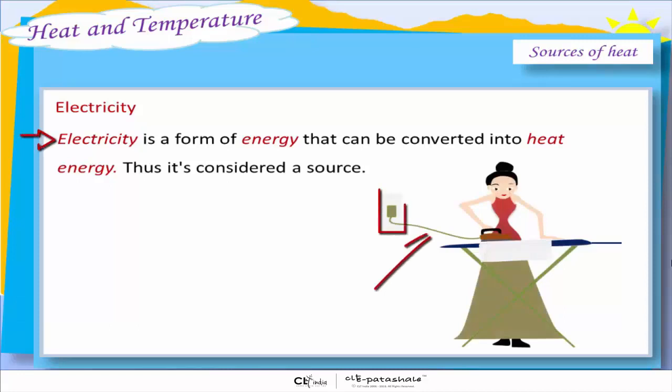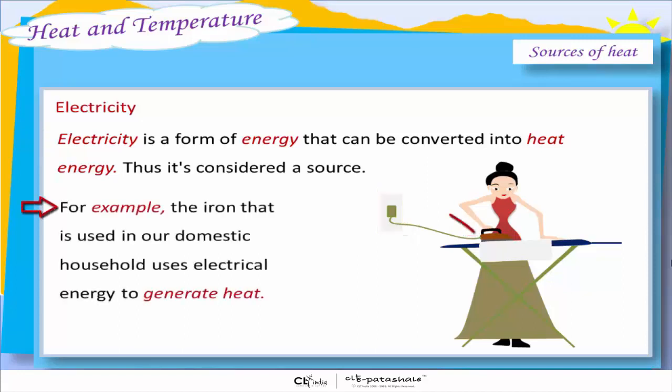Electricity. Electricity is a form of energy that can be converted into heat energy. Thus, it's considered a source. For example, the iron that is used in a domestic household uses electrical energy to generate heat.